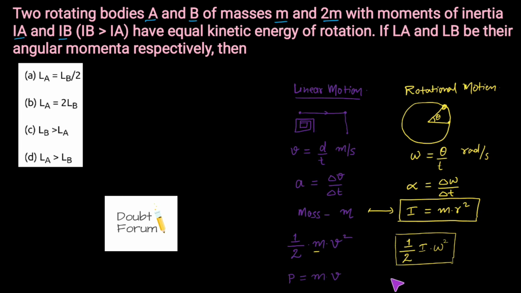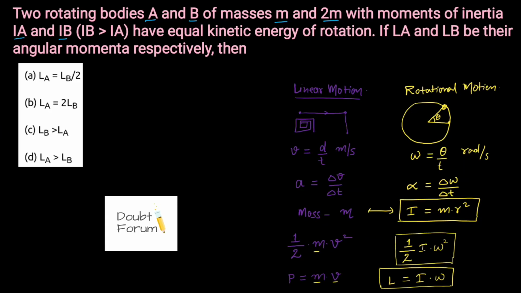So the angular momentum is denoted by the letter L. This is equal to, in place of mass, the moment of inertia, which is represented by the letter I, into, in place of linear velocity, the angular velocity, when I talk about rotational motion. So this is the formula for angular momentum in rotational motion. So here I have just tried to establish the relationship between the linear motion and the rotational motion.